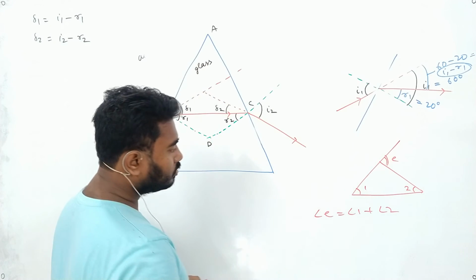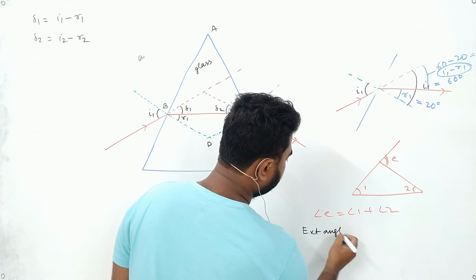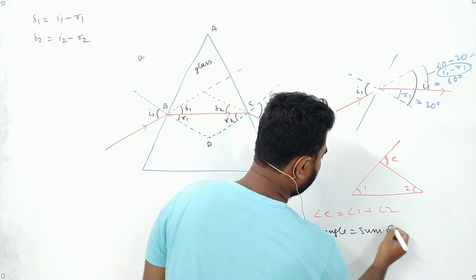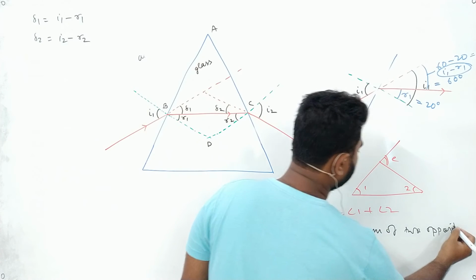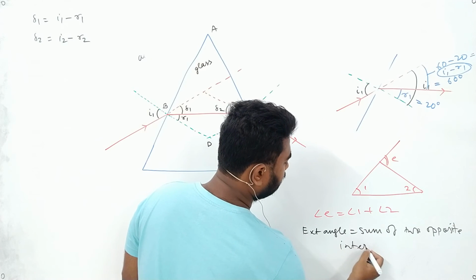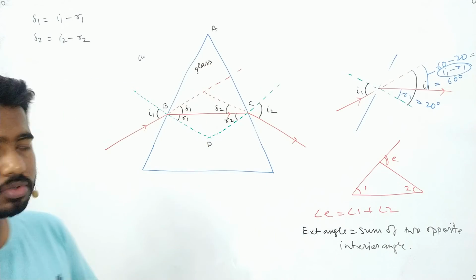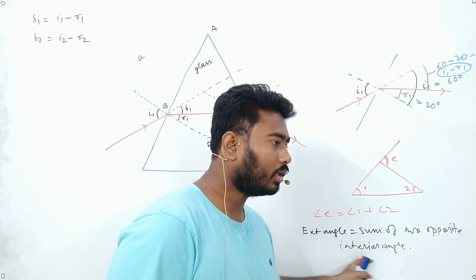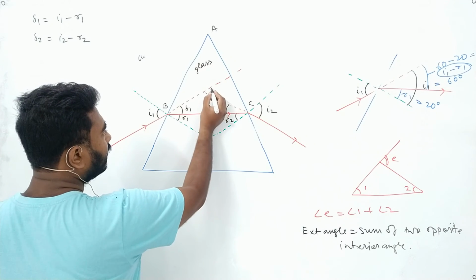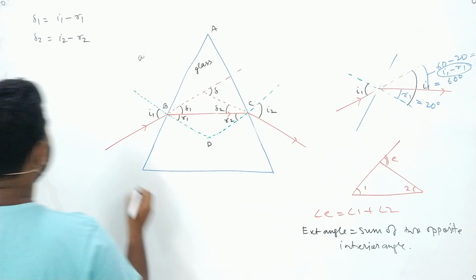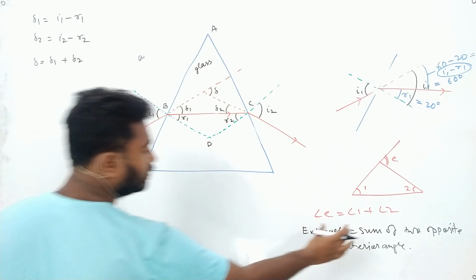Exterior angle equals the sum of the two opposite interior angles. So we can write, if this angle be delta, then delta equals delta 1 plus delta 2 using this property.